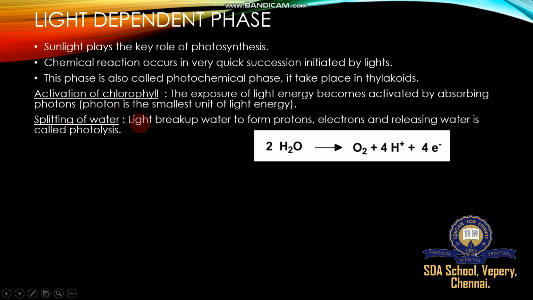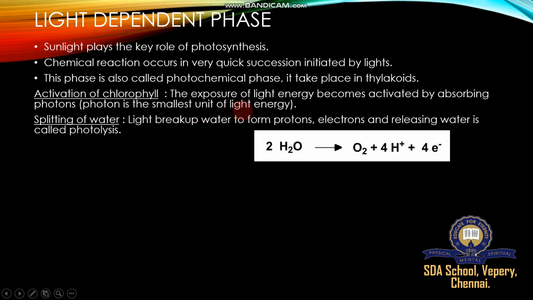Splitting of water, light breaking water. This happens in the chloroplast. Sunlight breaks water to form proton, electron, and oxygen. The process is called photolysis. Very important: define photolysis, define photon. What is a photon?